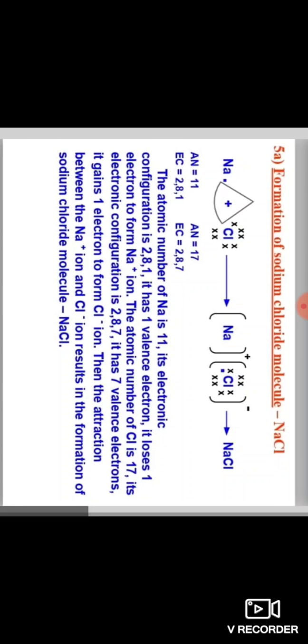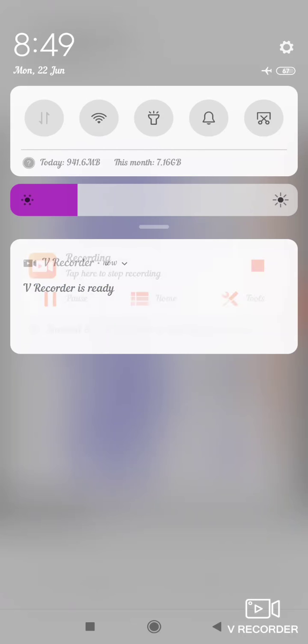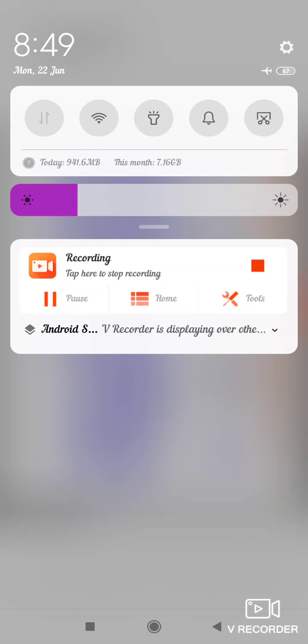And then the formation of sodium chloride. Let us see how sodium chloride is formed. So, the formation of the sodium chloride molecule. Observe this equation. The atomic number of sodium is 11 and its electronic configuration is 2, 8, 1.